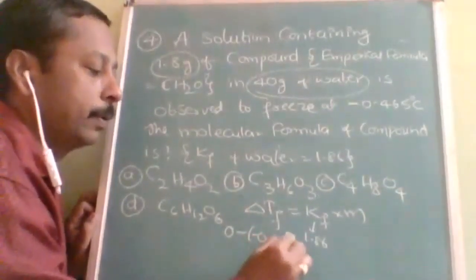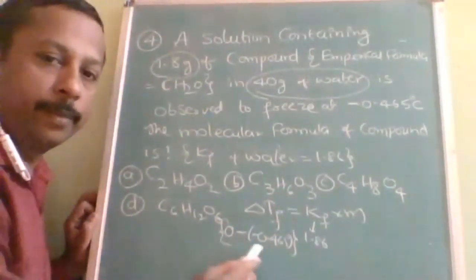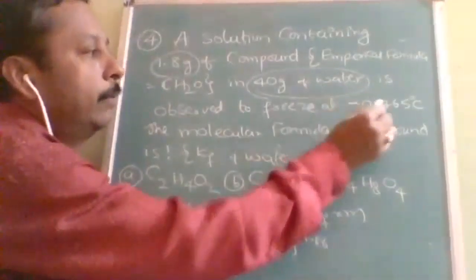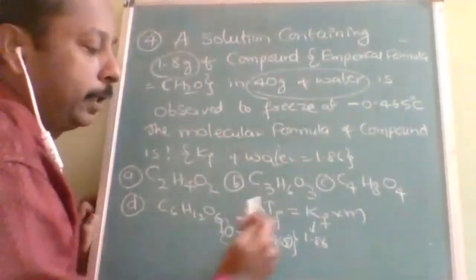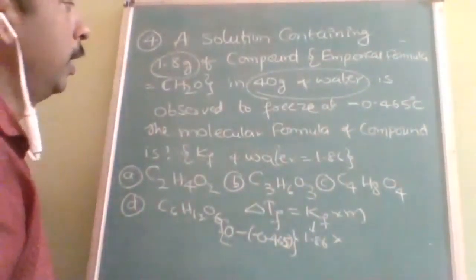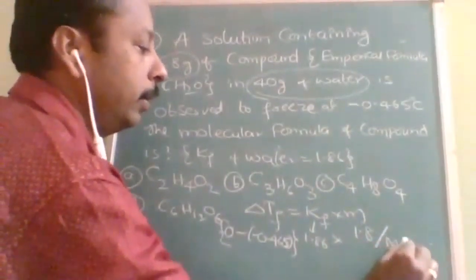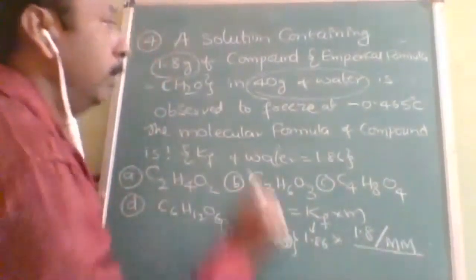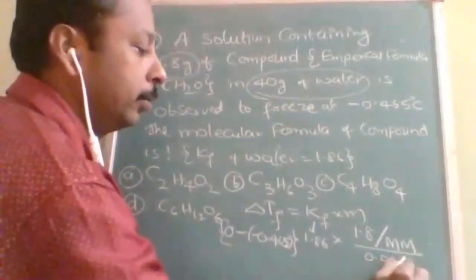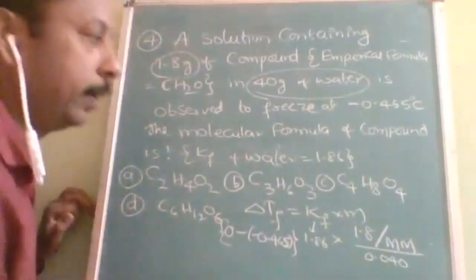This side is clear and this side also. Molality is equal to 1.8 divided by the molecular mass, which we don't know, and 40 grams is 0.040 kilograms.